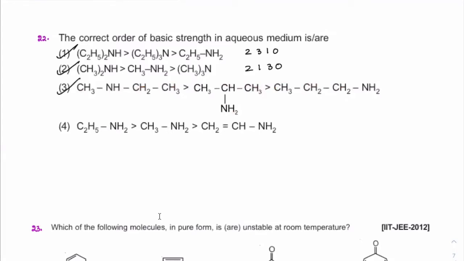It is also a similar order. This is secondary, this is primary with less substitution, and primary with longer chains. All right. Last one also, if you check out here, between these two, between ethyl and methyl, which one will have more plus I effect, beta? This you can logically attempt. Ethyl will have more plus I effect, so that will be more basic than methyl.